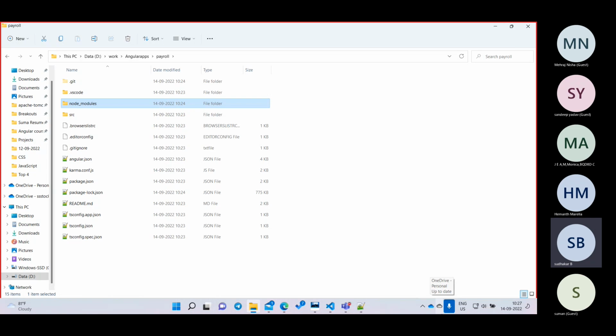But for now, first we will see some output, then only our ego will be satisfied. We are writing this project, but we want to see some output, right? Without seeing output, even if you write 1,000 lines of code, it is no use. So first we'll write some code and see some output, then we'll try to change things. So what I will do is open this project in Visual Studio Code.